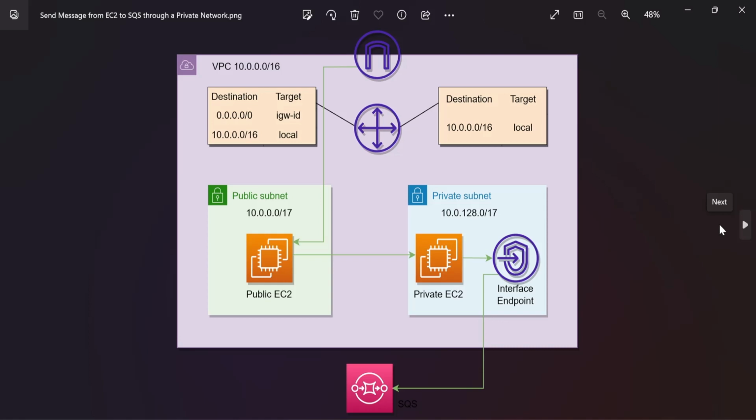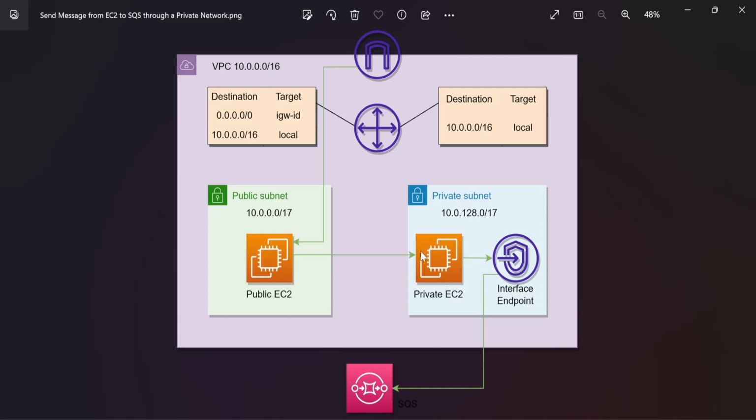Today we will discuss how to send a message from an EC2 instance to SQS through a private network. See here, this is our VPC and the VPC IP address is 10.0.0.0/16. Two subnets are there, public subnet and private subnet. And within that private subnet, you see a private EC2 instance is there and an interface endpoint is there, right?